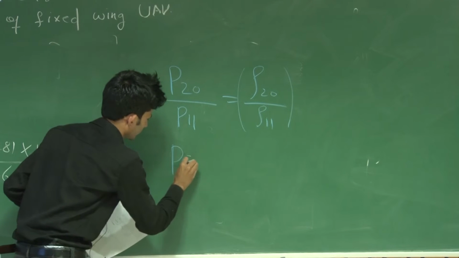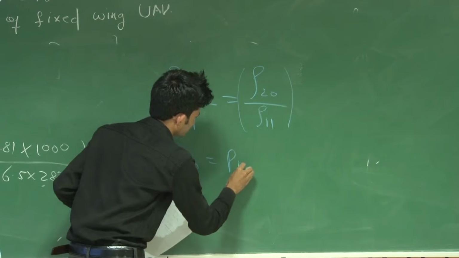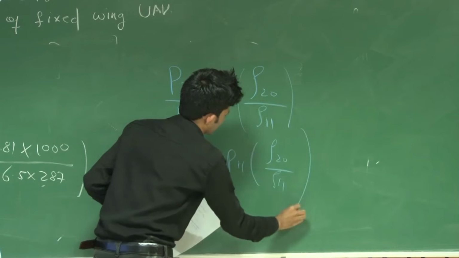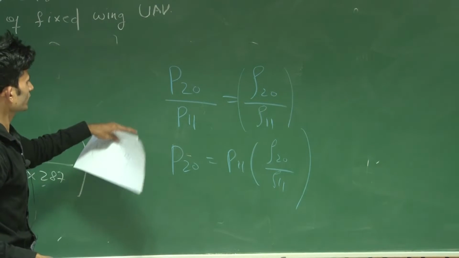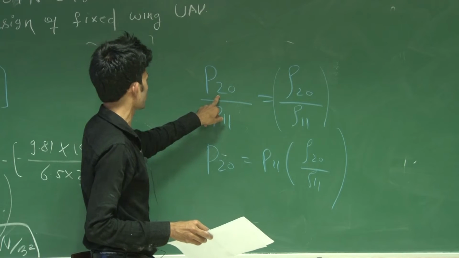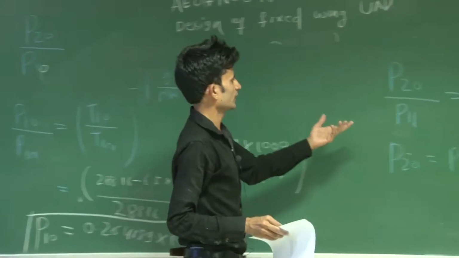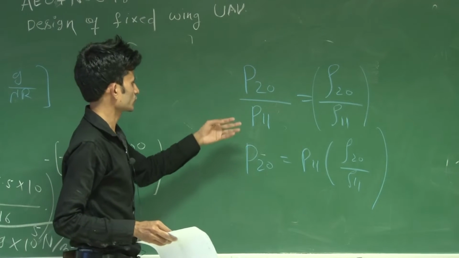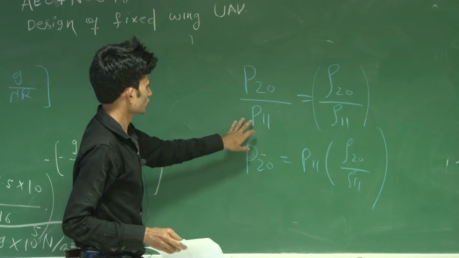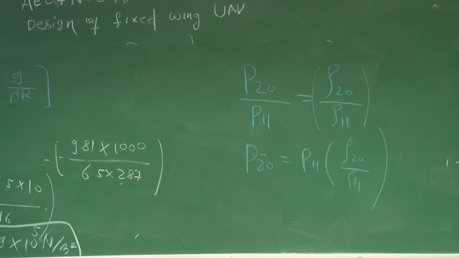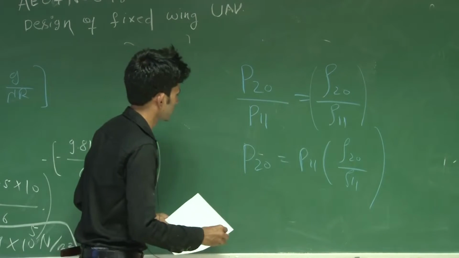P20 will be P11 multiplied by rho 20 by rho 11. You do not need to calculate P20 individually using the formula e to the power minus g R T, H20 minus H10. Using this trick you can find P20 easily from the previous data, because the ratio will be the same.